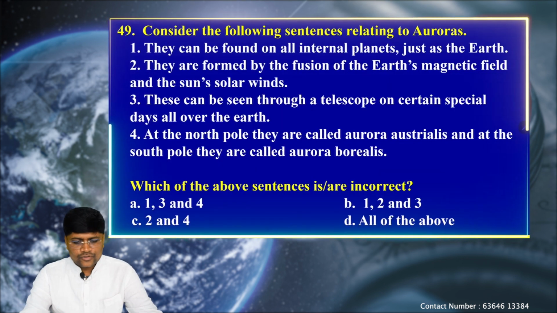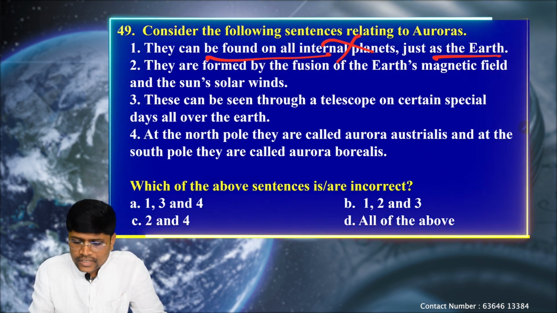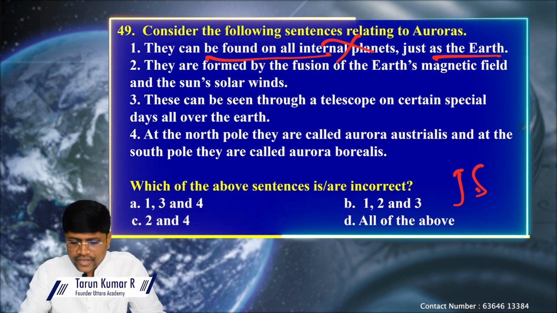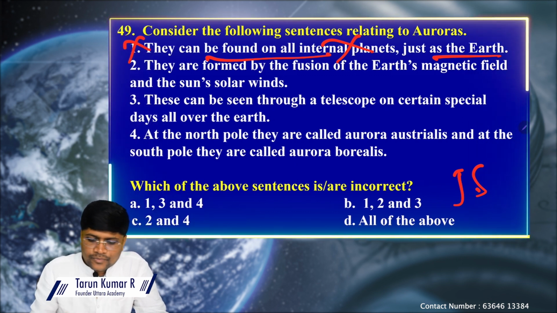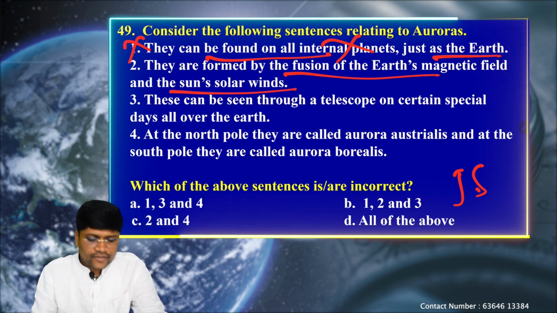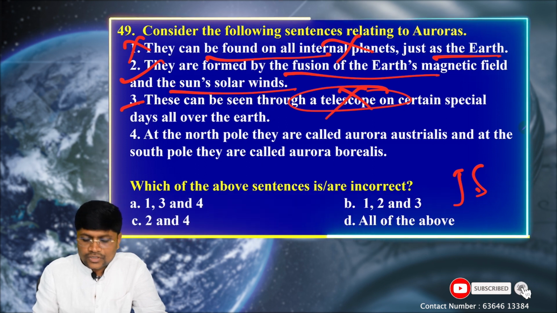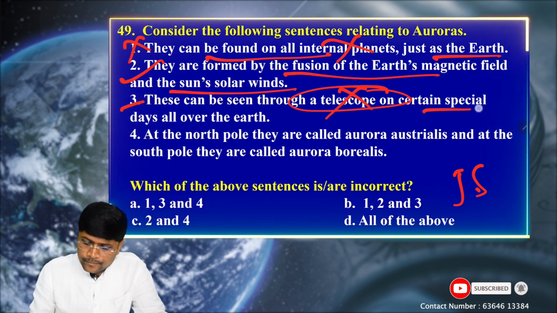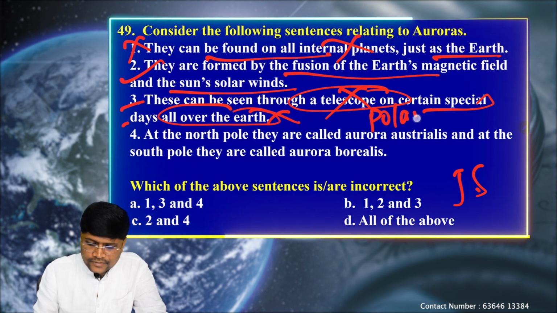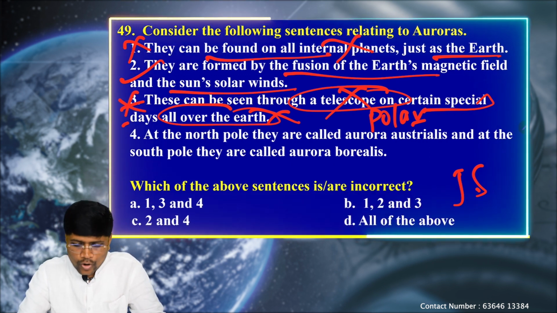Okay, so come back to the question. They can be found on all inner planets? No, among the inner planets only on the Earth, though on Jupiter and Saturn also we can see them. So this statement becomes wrong. They are formed by the fusion of the Earth's magnetic field and the sun's solar winds. This statement is correct. Next, this can be seen through a telescope, not necessarily, even with the naked eye. On special days all over the Earth? No, this can be seen only in the polar areas, not in the equatorial region. So the third statement is also wrong.